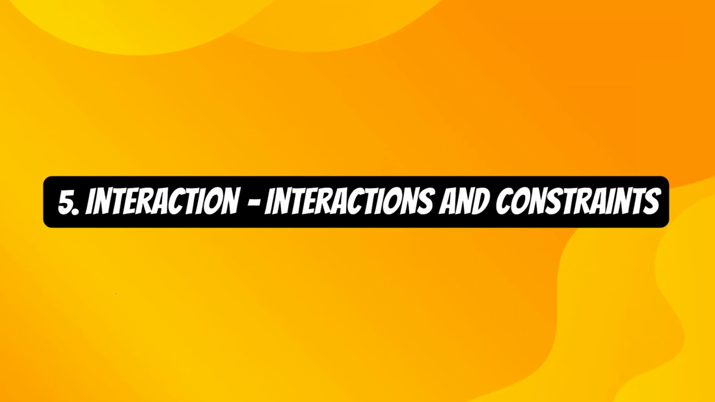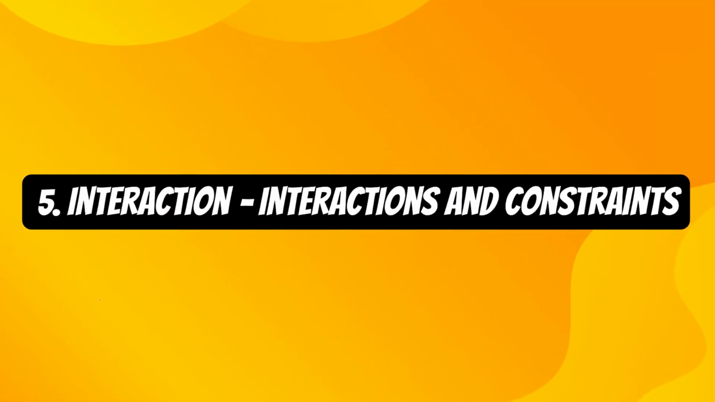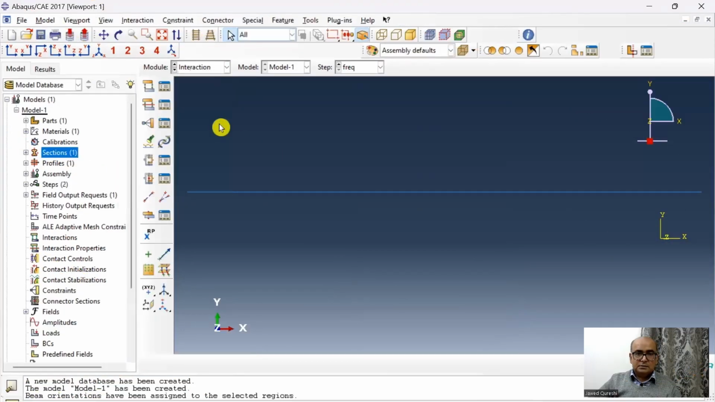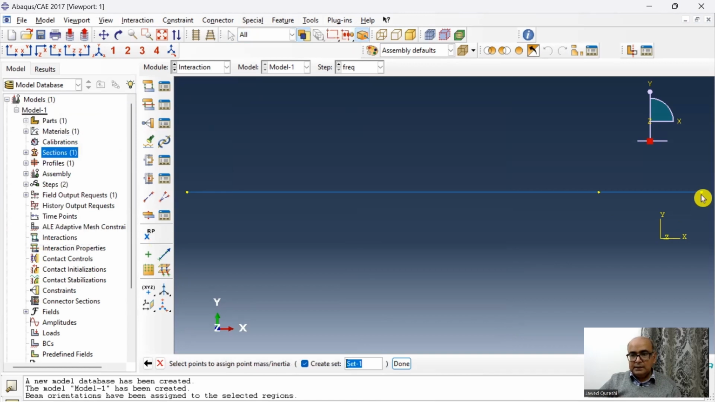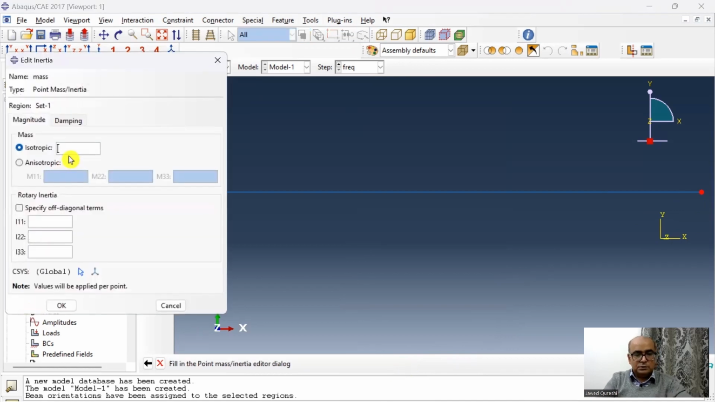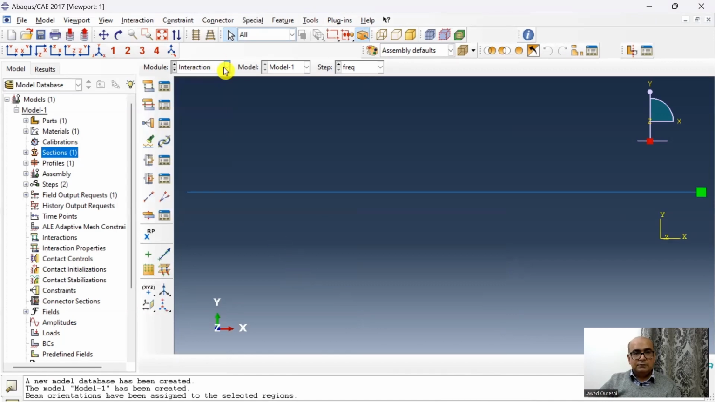Fifth is interaction module, where we define contact interactions and constraints. And next is interaction. In interaction, I will define a point mass. You click on special, click on inertia, and create. Here I will say mass. Mass is applied at the end. Click this point. Once it turns red, then click OK. Our mass was 300 kg. Click OK, mass has been defined.